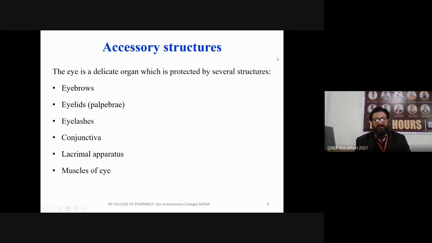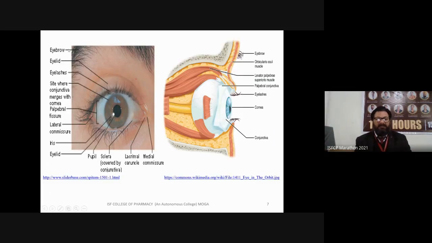So you can see here, this is your eyebrow, eyelid, eyelashes, and the side where the conjunctiva merges with the cornea. This is the palpebral fissure. This is your lateral commissure. This is your iris. This is your eyelid.